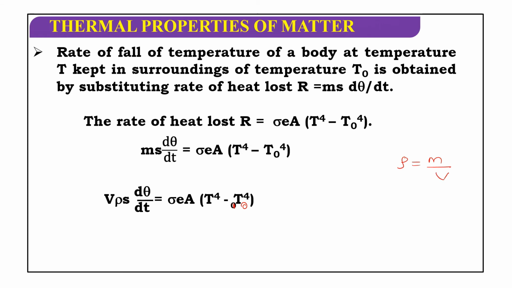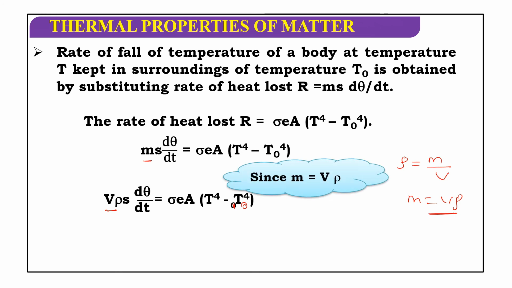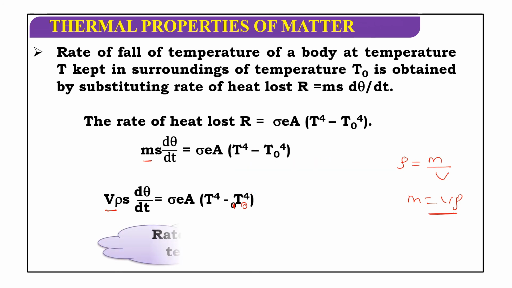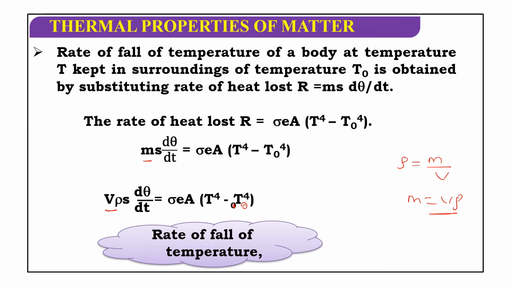Mass per unit volume is known as density. So m is equal to V into rho. We are substituting V into rho in the place of m.